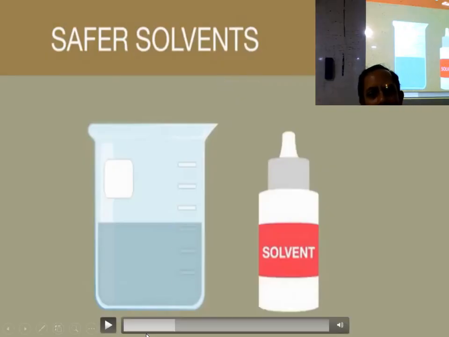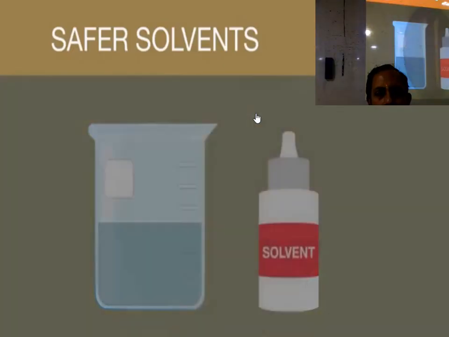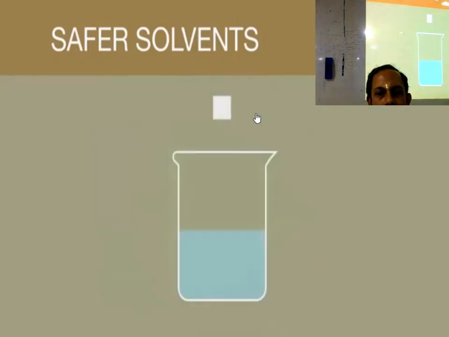Now the fourth one is safer solvents. Can you remember what a solvent does? Pause the video and continue when ready. The answer is that a solvent will dissolve a solute. This means that two or more soluble compounds may then react with one another to form a new product.